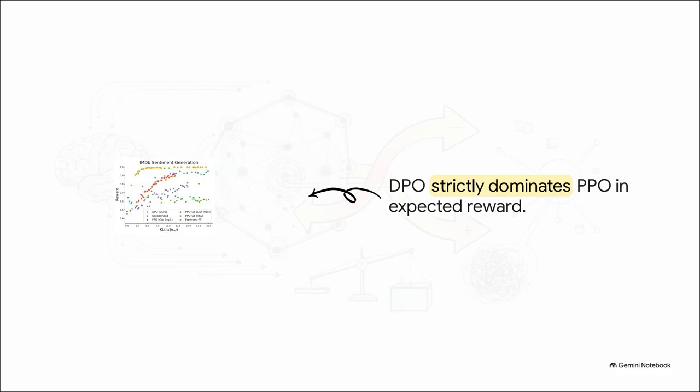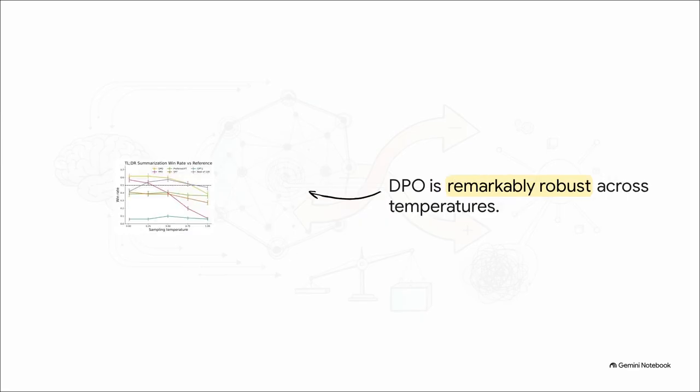When we look at the sentiment generation test, the goal is to have high quality, a high expected reward, without deviating too much from the original training data. And the data shows DPO strictly dominating the traditional PPO method. It achieves the highest possible reward while maintaining a really low divergence. It's simply a much more efficient optimizer. Let's move to a harder task, Reddit summarization.